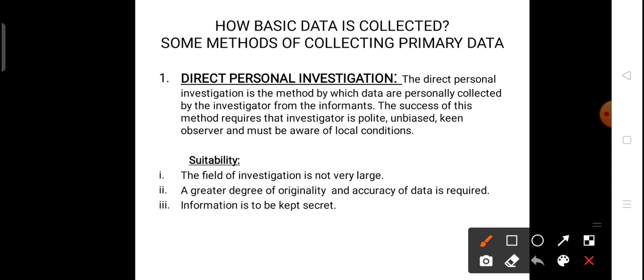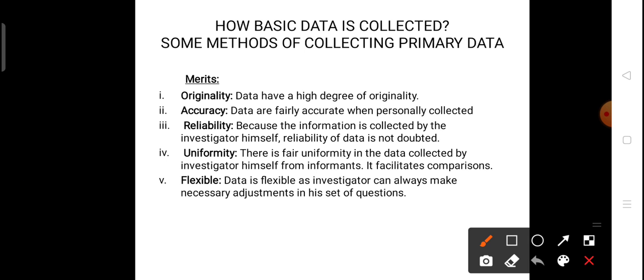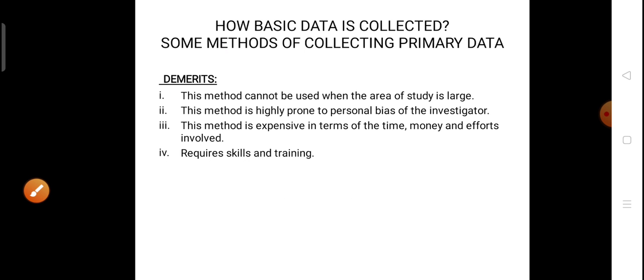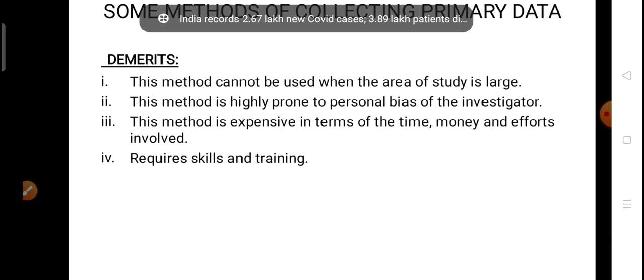We had covered what is direct personal investigation. We have also covered the suitability of direct personal investigation, and all the merits of direct personal investigation. Today we will start with the demerits of the direct personal investigation. So what are the demerits of direct personal investigation?